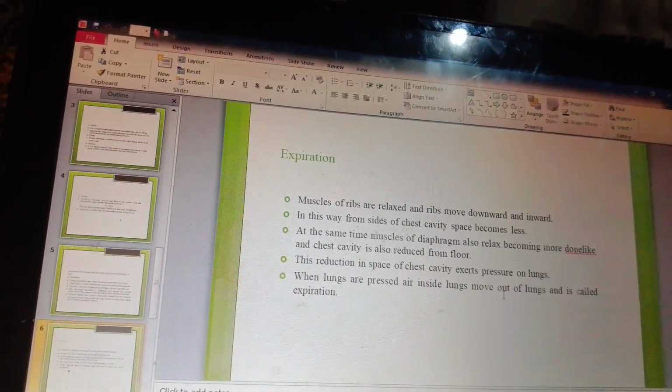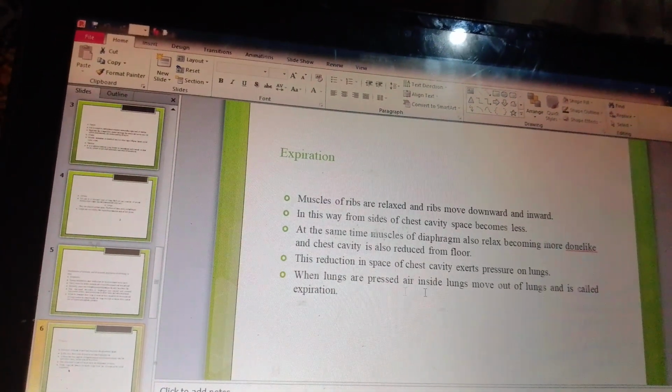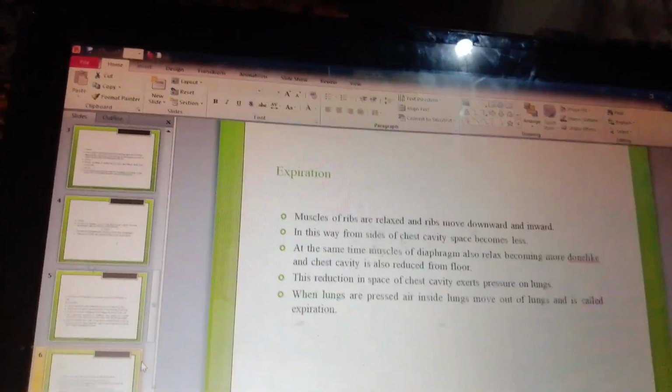The reduction of chest cavity exerts pressure. As the lungs inside the chest cavity are pressed, then the air inside them moves out, and this is called expiration.